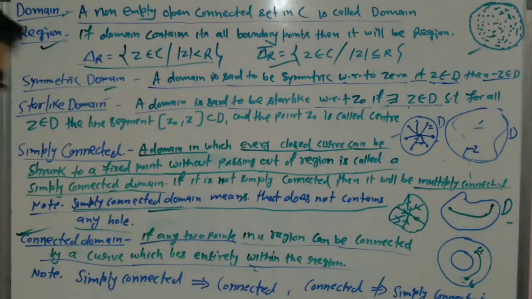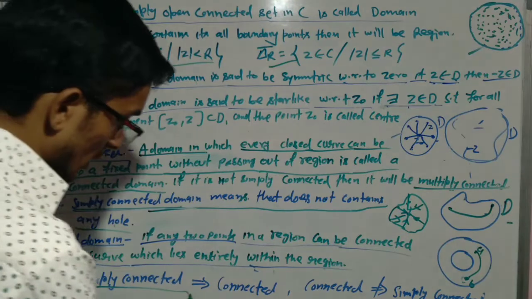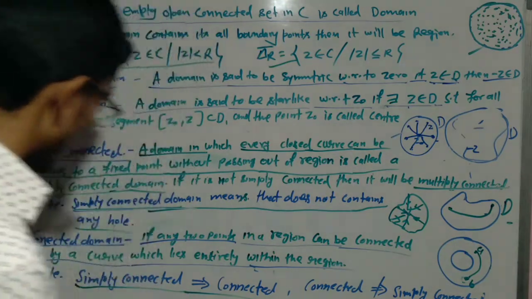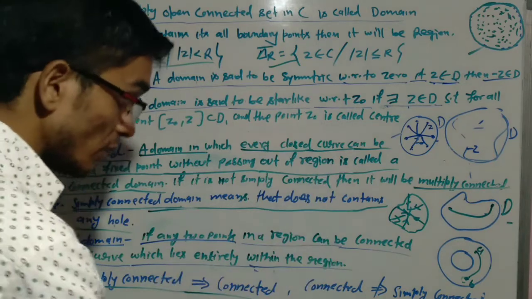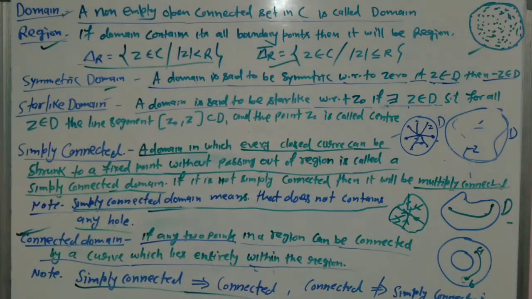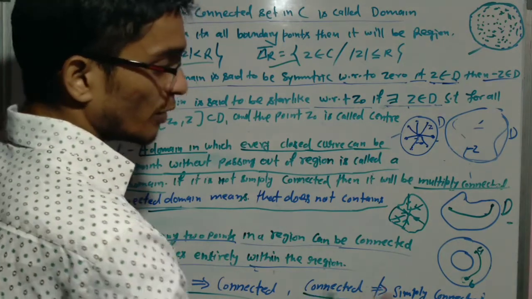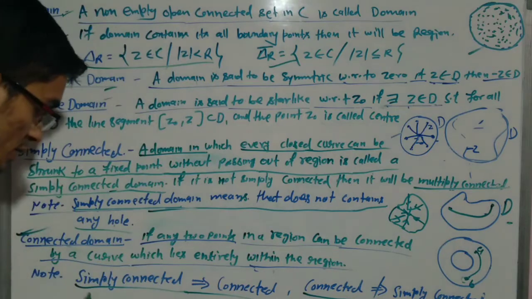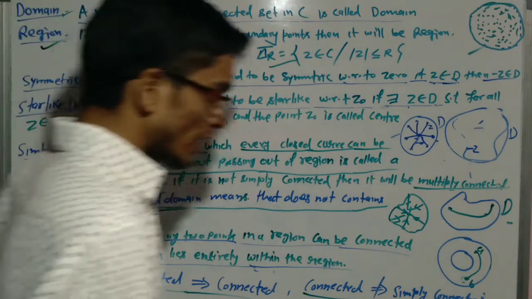Now here we write: simply connected domain implies connected domain. This means every simply connected domain is a connected domain, but a connected domain does not imply a simply connected domain. It may or may not be simply connected, but a simply connected domain is always a connected domain.